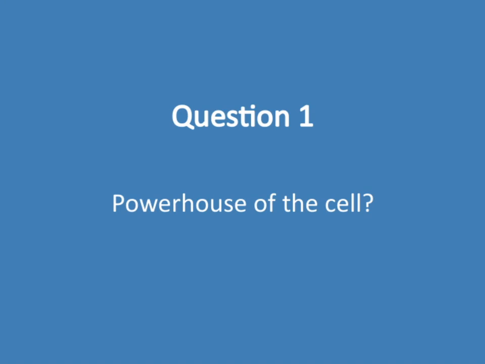So, let's explore the question, powerhouse of the cell. Now, many of you might already be thinking about which organelle this refers to. Well, the answer is the mitochondria. These tiny structures are essential because they generate the energy cells need to function. Think of them like the power plants of the cell. They take in nutrients, like glucose, and convert them into a form of energy called ATP, which powers everything from muscle contractions to nerve signals.